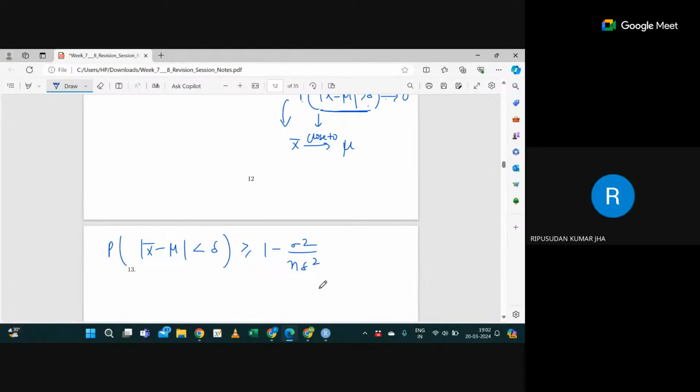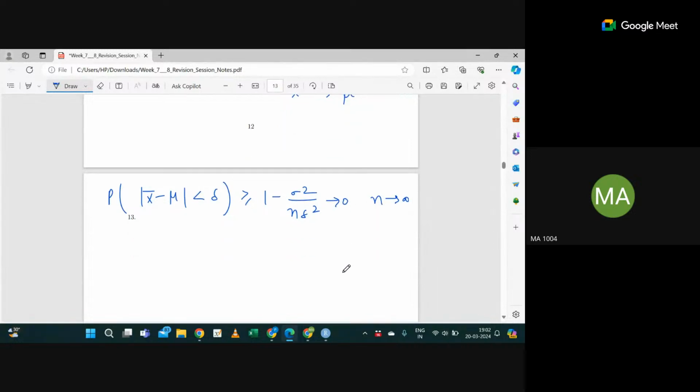If n is large, it will tend to 1, because this quantity will tend to 0. Then the probability that modulus of x bar minus mu is less than delta is greater than or equal to 1. Basically, it will tend to 1.